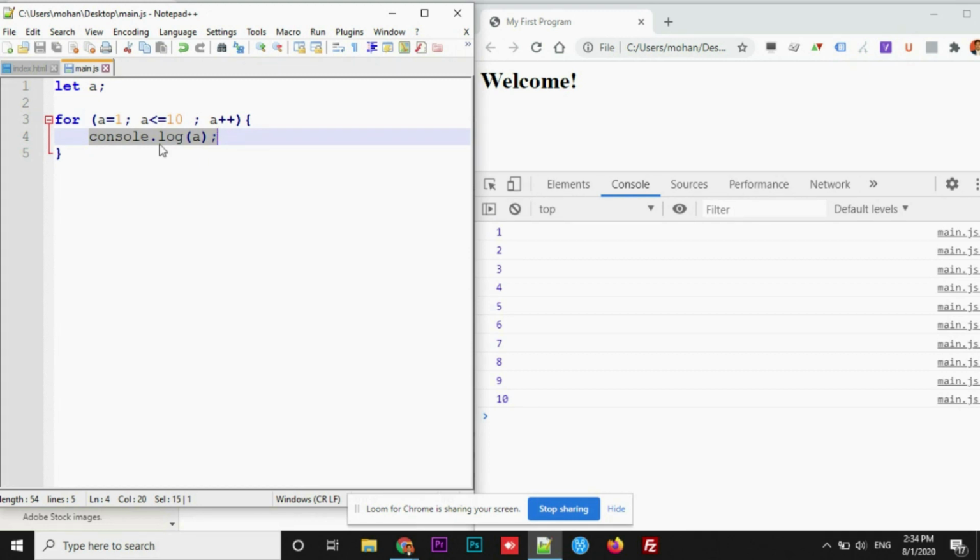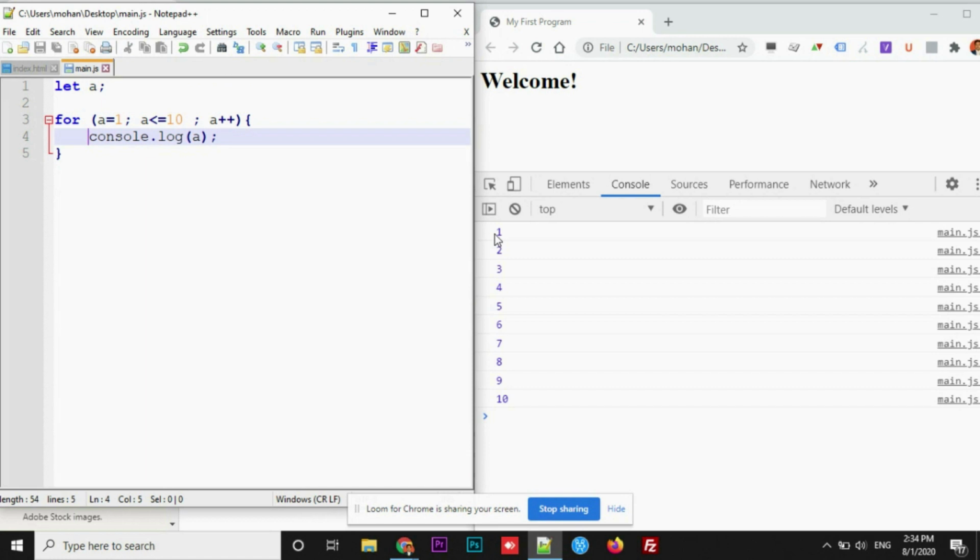If you don't have a concept called loops, we need to write this console.log statement 10 times in order to print the numbers from 1 to 10. What if I want to print from 1 to 100? We need to write it 100 times. What if it is more than that? So it is not feasible to go that way.